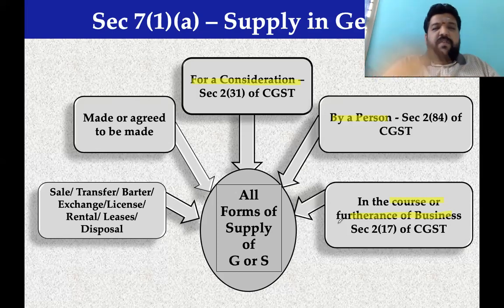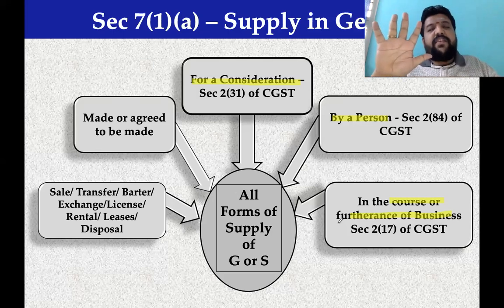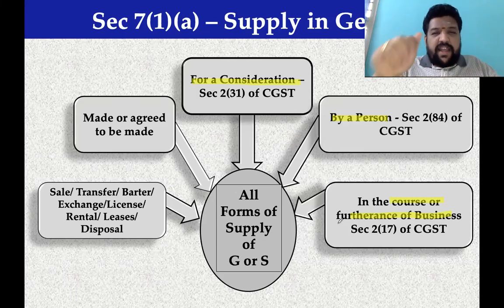Through the partnership firm, I provide my service. So my partnership firm is a person, no doubt. There is a form of supply. There is an agreement that services will be provided sometime next week, or services already provided by a person, the partnership firm, for a consideration. I do this activity in the course of furtherance of business. No doubt that activity is a supply.